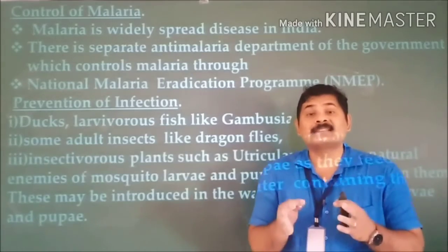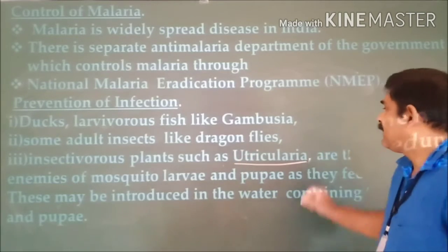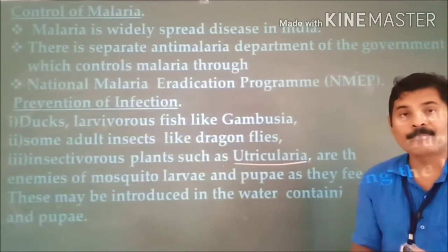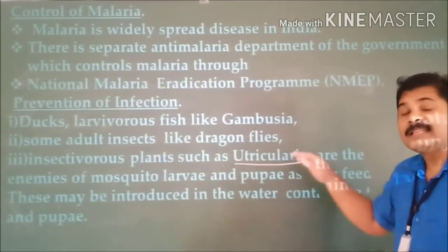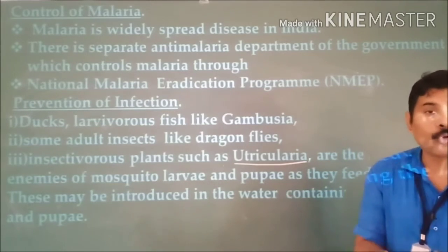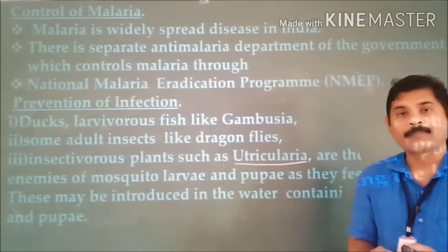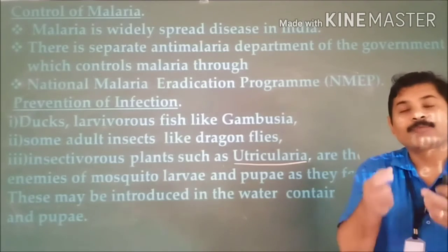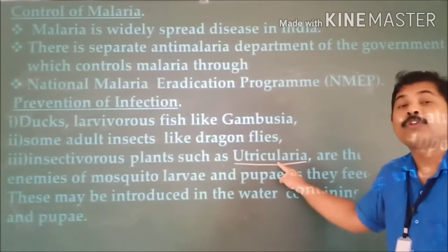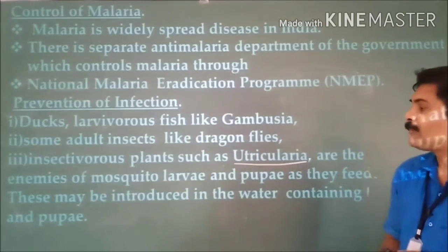And the next one is insectivorous plants. See, insectivorous plants like Erythrocyte is one type of plant. If you allow them to grow in a waterlogged area, then these insectivorous plants feed on the adult mosquitoes. These are plants which grow in soil where the nitrogen content is very low, so in order to compensate for the nitrogen, they feed on the insects, so that from their body they get the nitrogen. So when you allow such Erythrocyte type of plants to grow, they feed on the insects and help in eradication of this population.